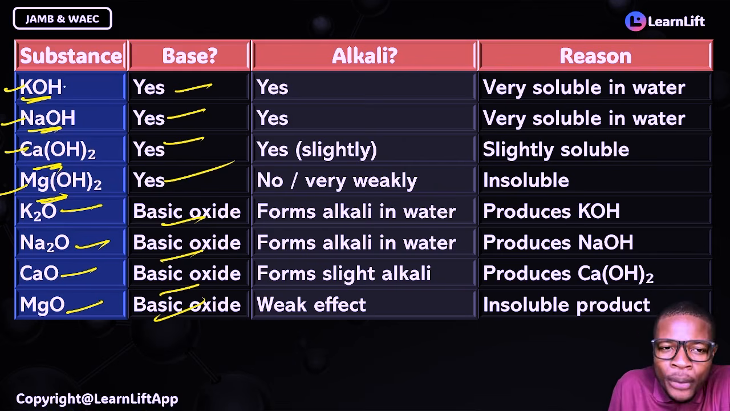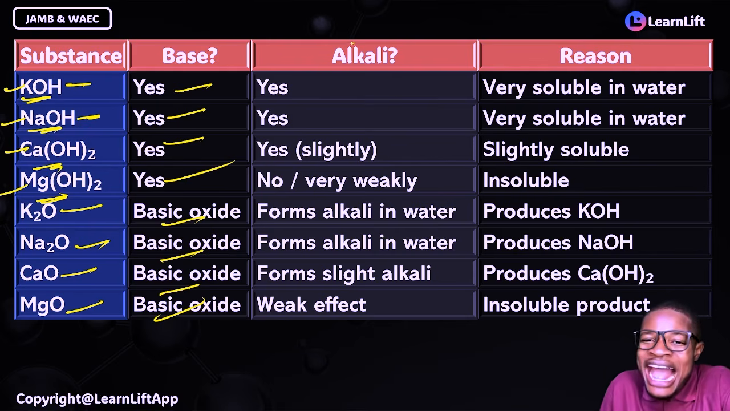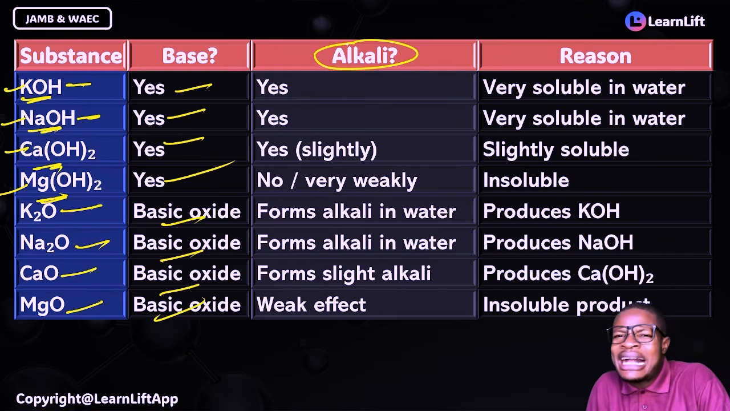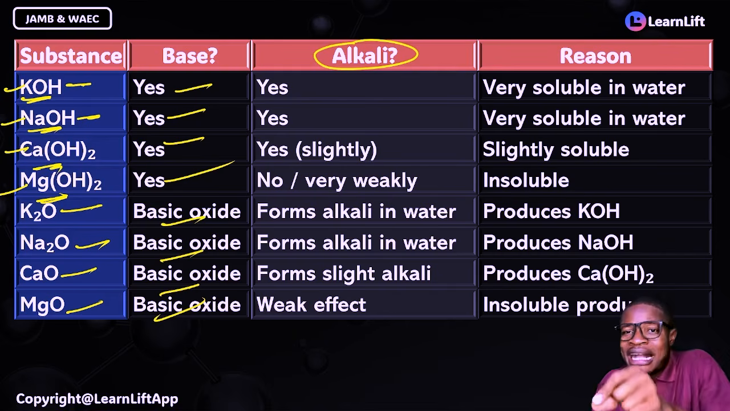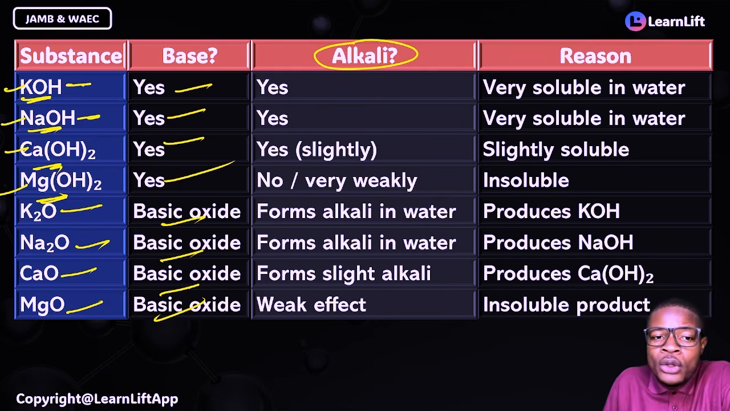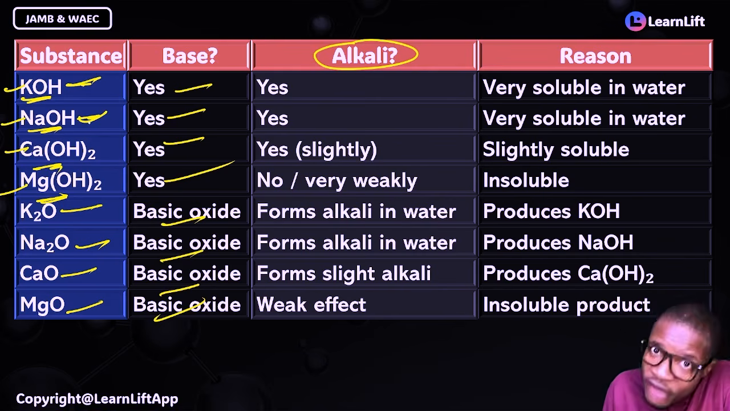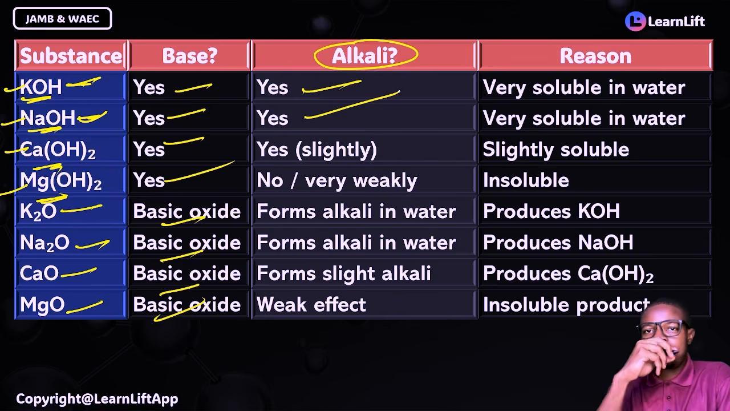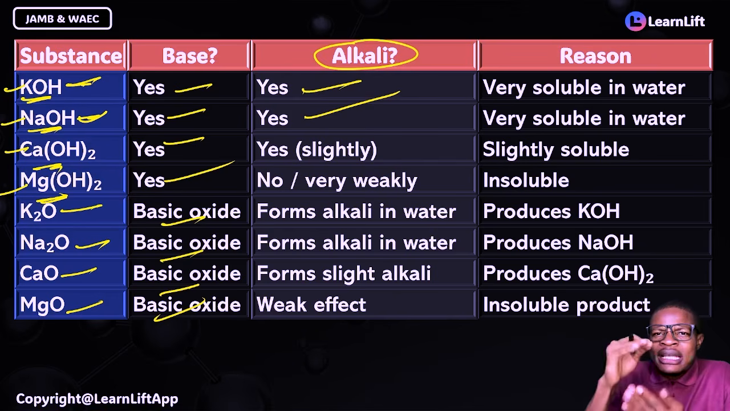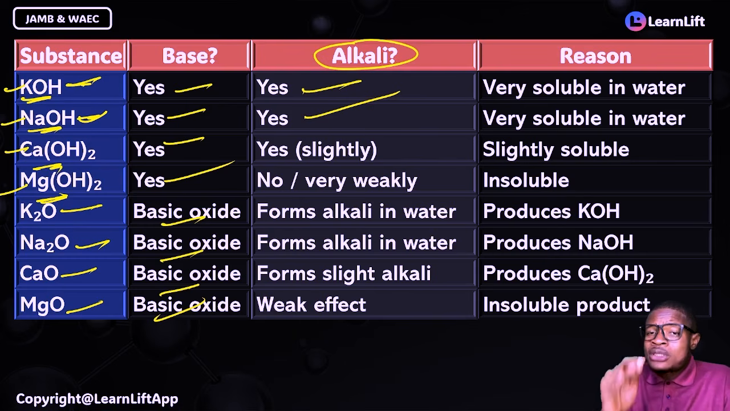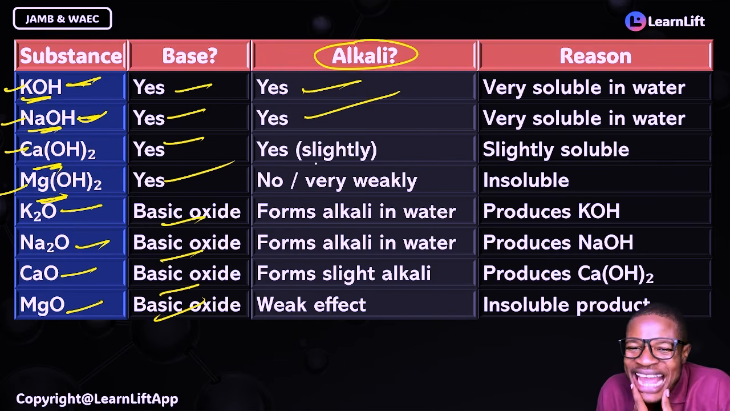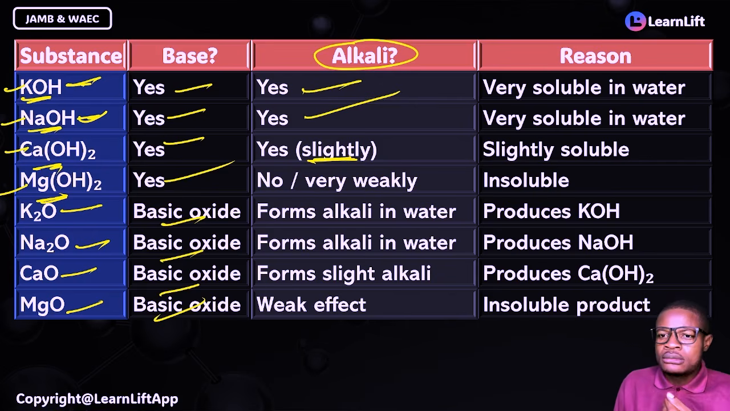Come with me. Potassium, sodium, these guys are in group 1. Are they alkalis? Which ones are alkalis? Soluble bases. The ones that we dissolve in water, they are alkali. Yes. So you see, potassium, sodium, they will dissolve in water. They are alkali. You now see calcium, magnesium, potassium hydroxide, sodium hydroxide, calcium hydroxide. It is slightly an alkali.